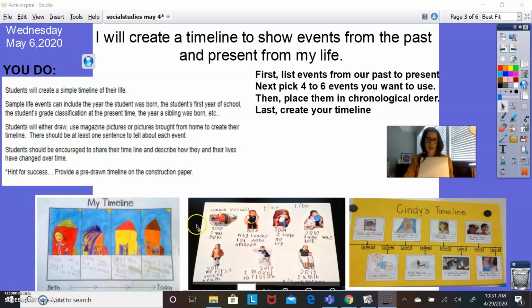So there's many different options you can choose, and it could be as simple as just opening up a notebook or a piece of paper like this, dividing it up into different sections, and then drawing your pictures. Make sure to write what you're telling me. So if you are drawing a picture, make sure you tell me this is when I was born. And for the next picture, you tell me what your picture is showing. So make sure you write, and it's not just a picture.